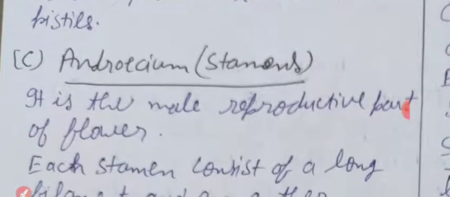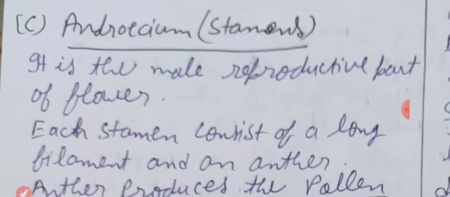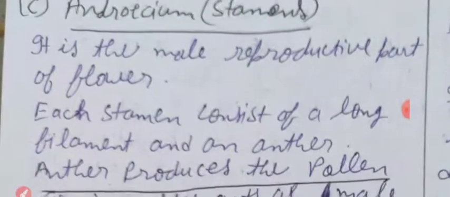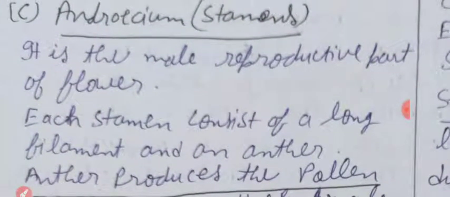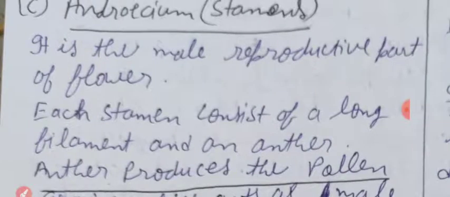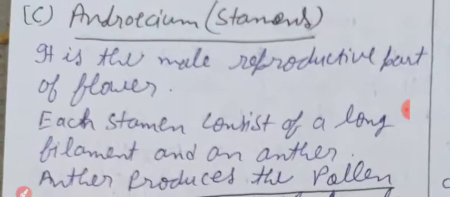Next we have androecium. Androecium means stamen. Write the heading, androecium, stamen. It is the male reproductive part of flower. Clear? Androecium, it is the male reproductive part of flower.